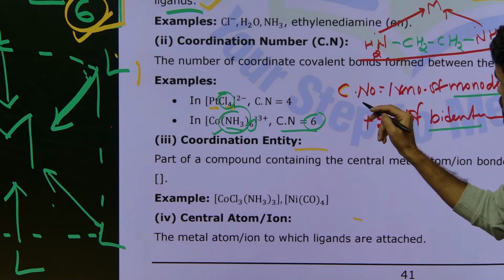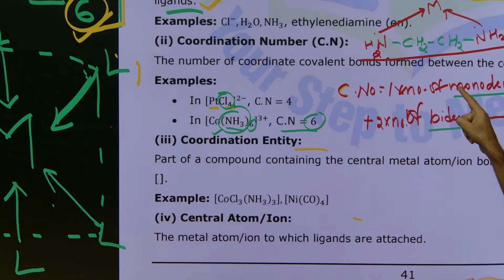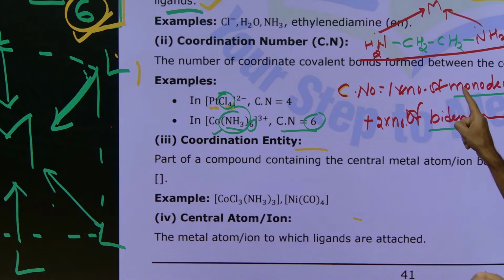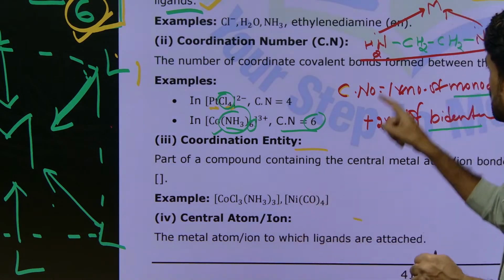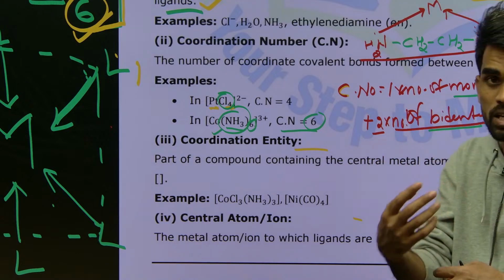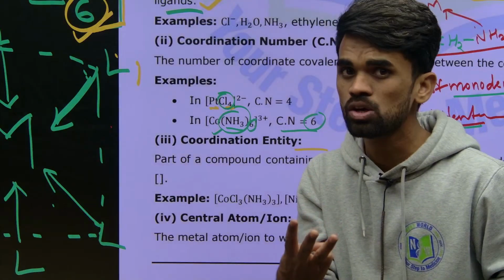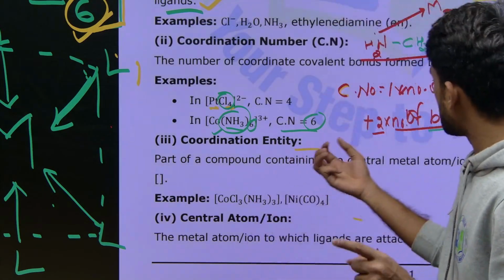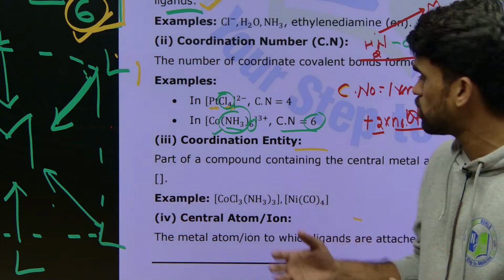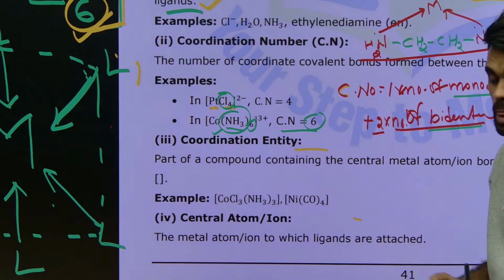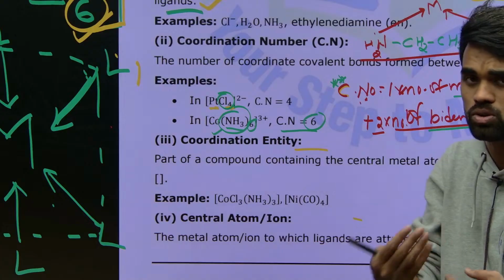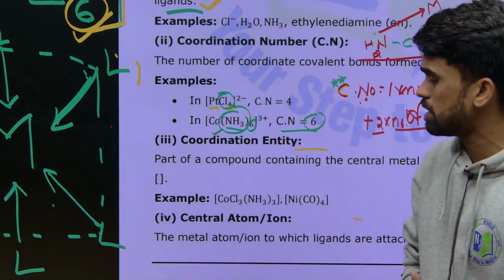That's why I am writing coordination number equals 1 into number of monodentate ligands. A monodentate ligand makes only one bond. That's why 1 into number of monodentate ligands. If there is a bidentate ligand, one bidentate ligand makes 2 bonds. That's why 2 into number of bidentate ligands. If it is tridentate, it will make 3 bonds, so number of tridentate ligands into 3. Like that you need to make a formula for this coordination number. Okay, so why am I explaining this formula also? If you learn this formula, it might be useful for your EAPCET preparation also. That is the only intention here.